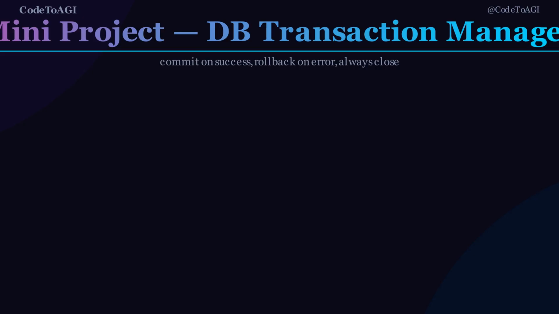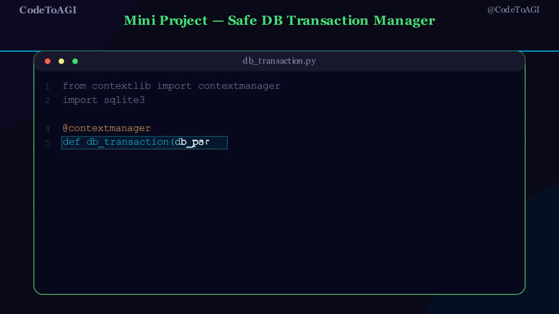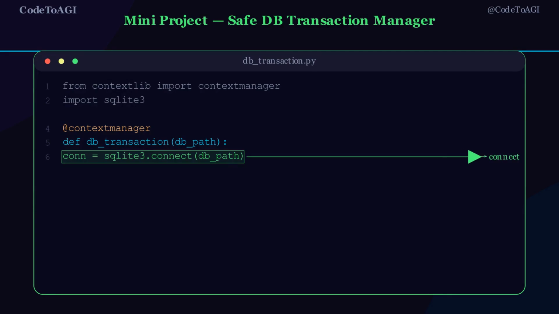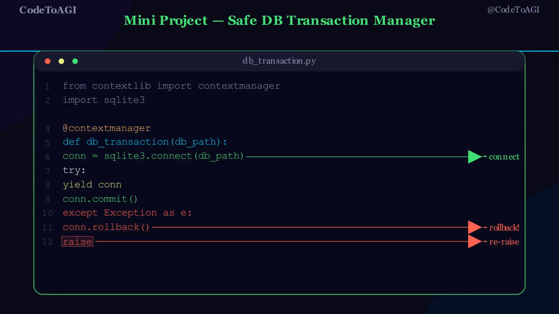Our mini project, a safe database transaction manager. This is a real production pattern used in web applications. We use the contextmanager decorator. We connect to the database, then yield the connection. If the block completes without exception, we commit. If an exception is raised, we roll back. In the finally block, we always close the connection.